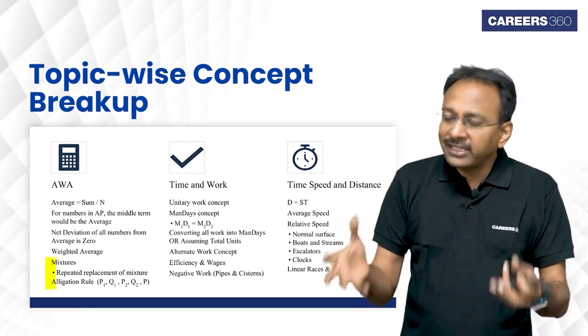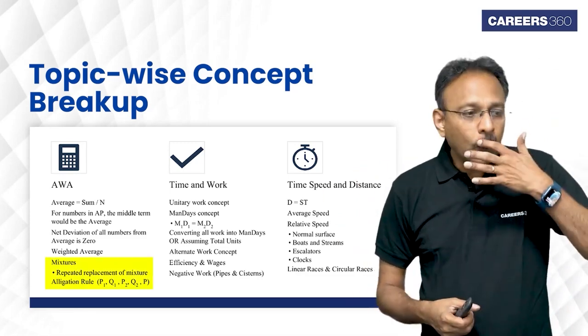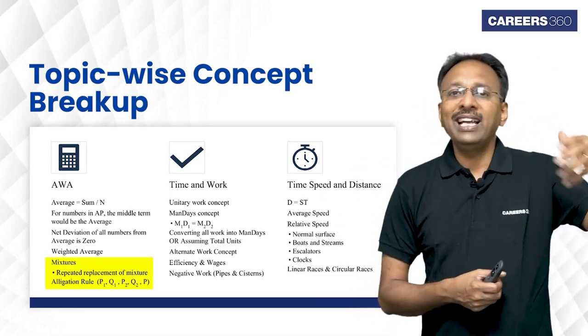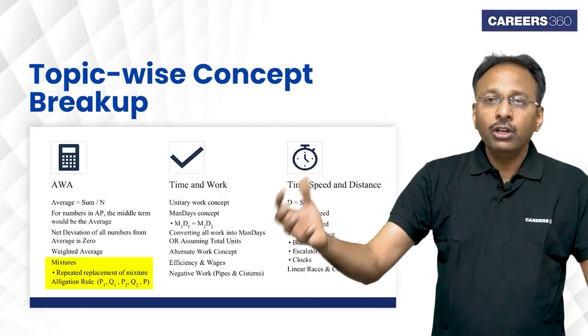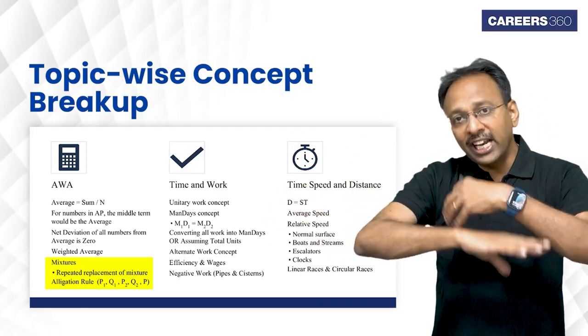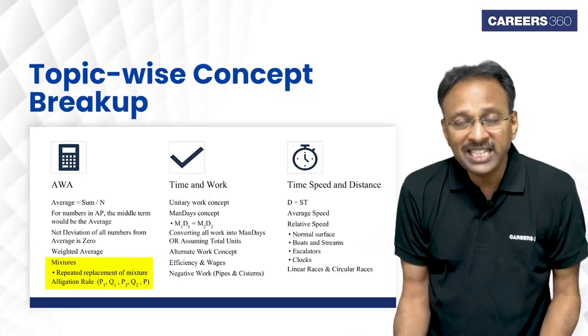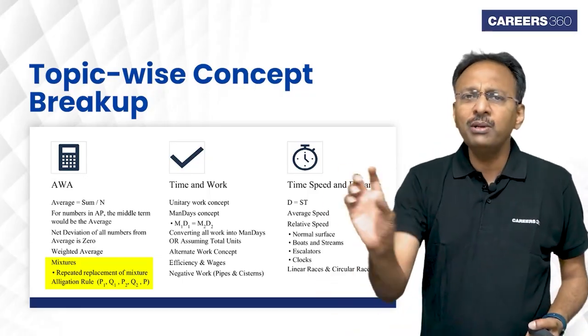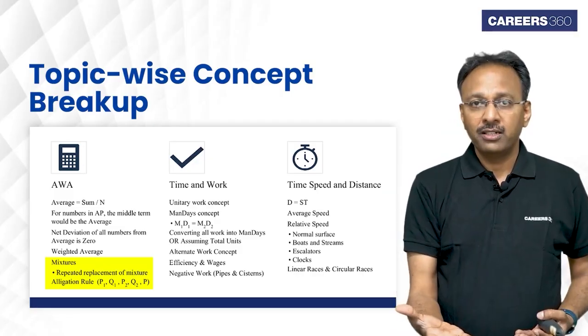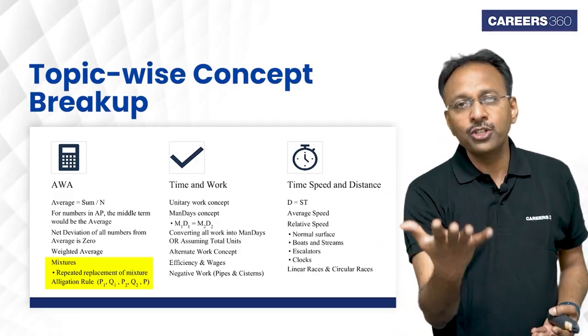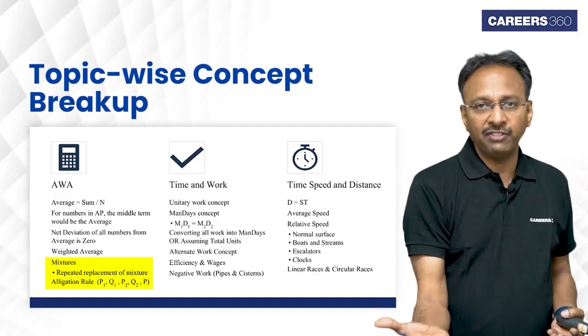If you are mixing 2 quantities, let's say quantity 1 of price P1 with quantity 2 of another price P2, and you're mixing them together and selling the full quantity, will the price be the same as P1 or P2? No, it will be some other average price called P. 5 concepts and 50 questions you solve in 2.5 hours.